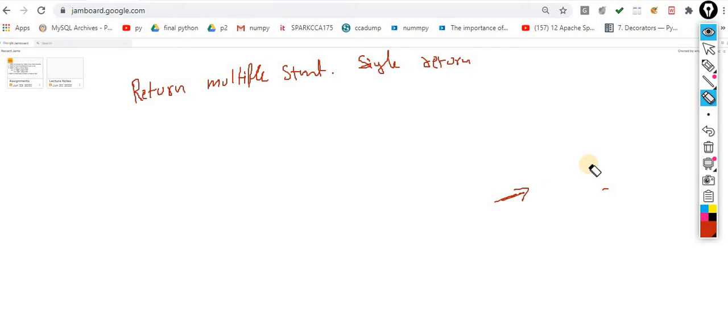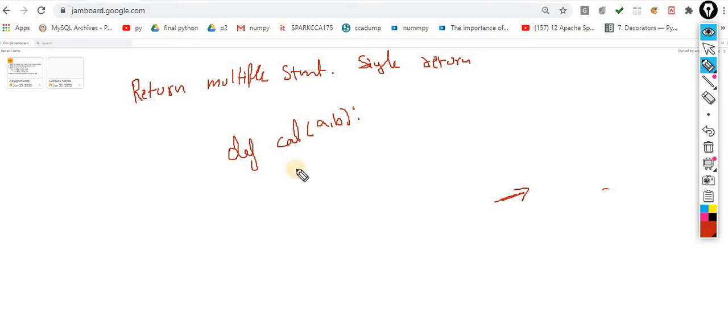It's very simple. Let's suppose I am making a program, def calculator, taking the parameters a and b.